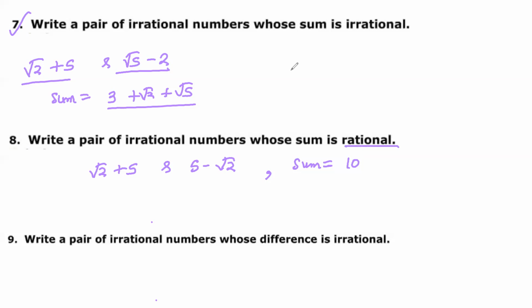Okay, and now the third is write a pair of rational numbers whose difference is irrational. So similarly, you can say that is root 2 plus 5 and 4 minus root 7. So again, the difference will be irrational. Okay. With this, we will end our session here. In the next section, we will start from the next question, and next time we will complete our chapter 1, that is rational and irrational numbers. Okay.